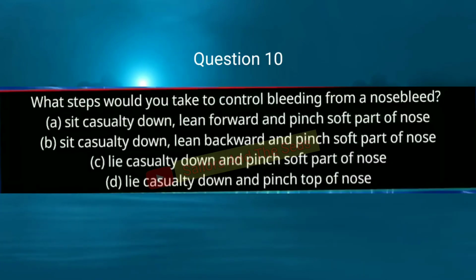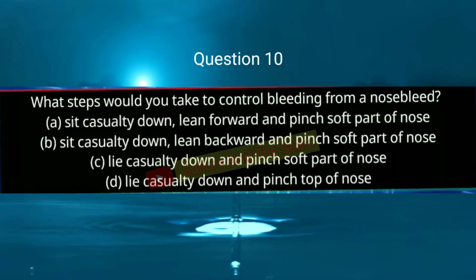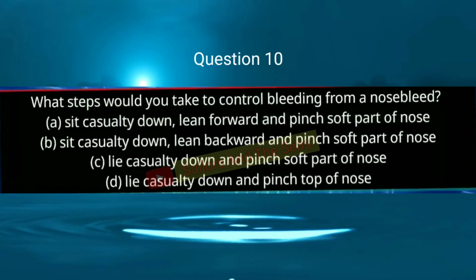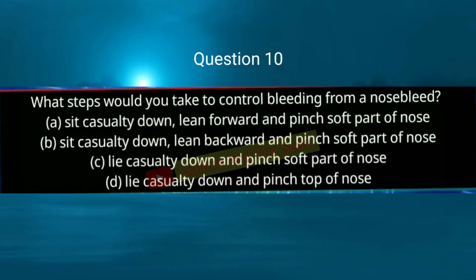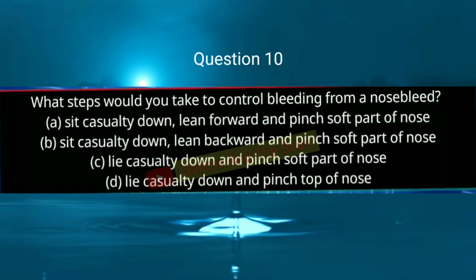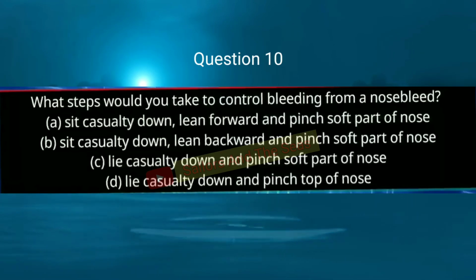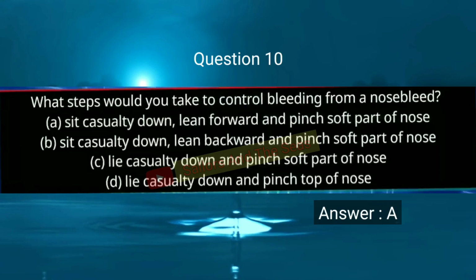Question 10. What steps would you take to control bleeding from a nosebleed? Option A sit casualty down, lean forward and pinch soft part of nose. Option B sit casualty down, lean backward and pinch soft part of nose. Option C lie casualty down and pinch soft part of nose. Option D lie casualty down and pinch top of nose. So answer is A, sit casualty down, lean forward and pinch soft part of nose.